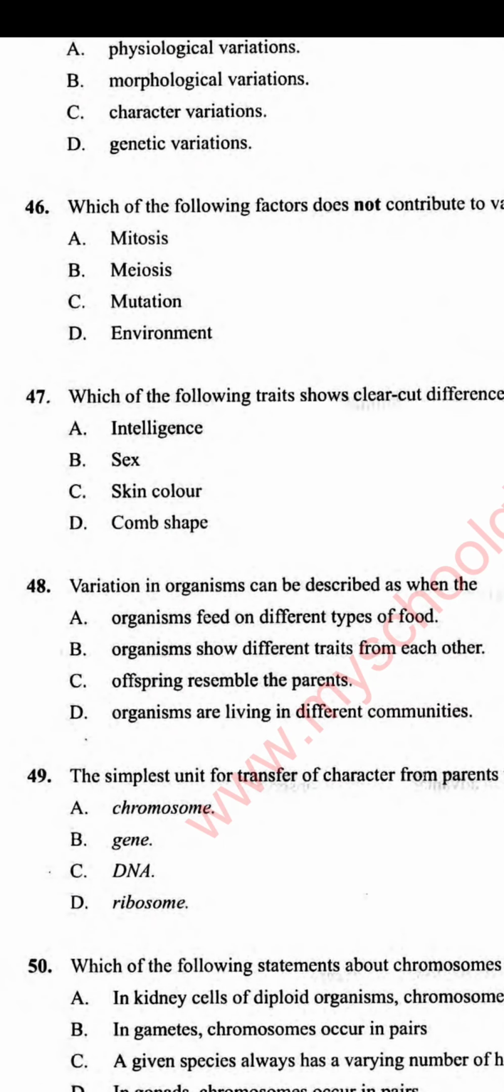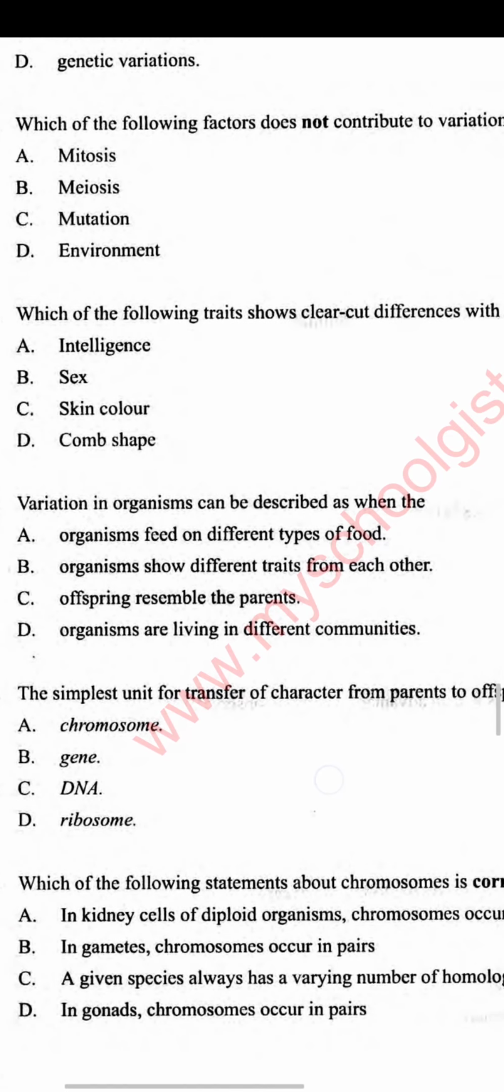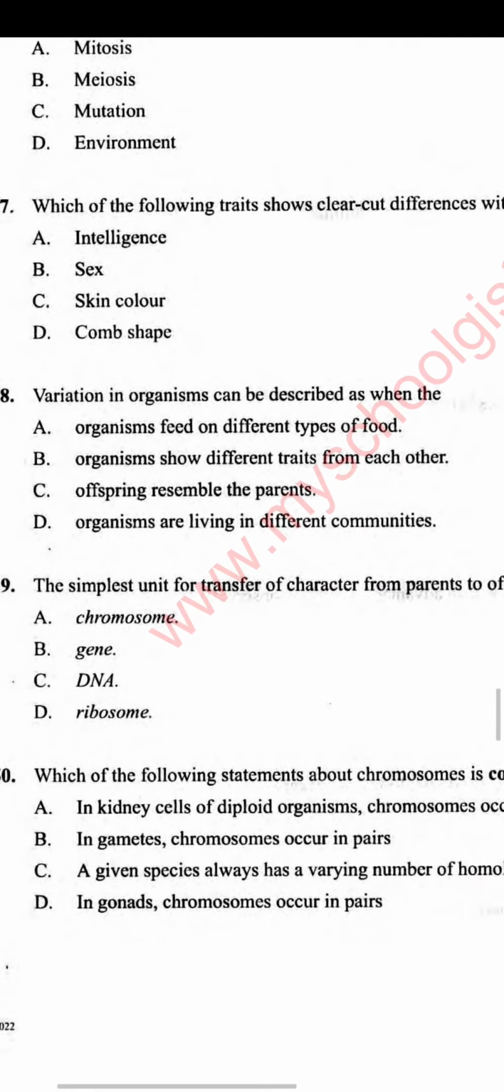Number 48. Variation in organism can be described as: A. Organisms feed on different types of food. B. Organisms show different traits from each other. C. Offspring resemble the parent. D. Organisms are living in different community. The answer is B. Variation, differences. Organisms show different traits from each other.